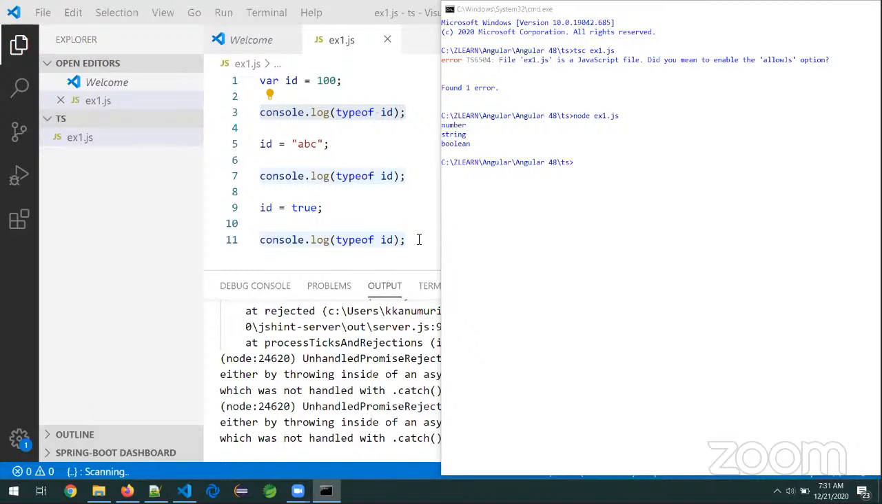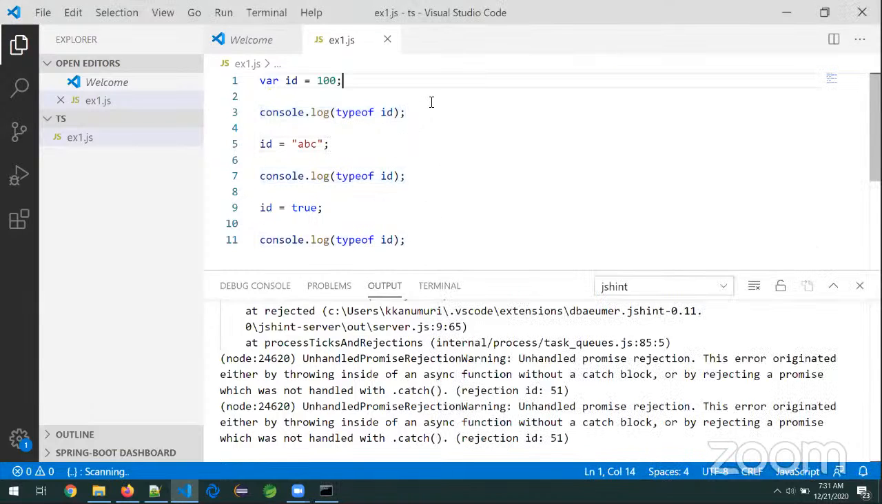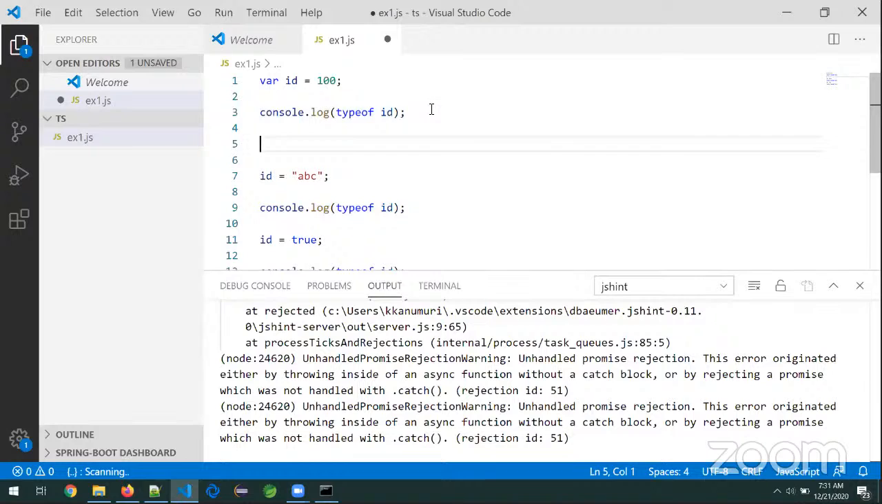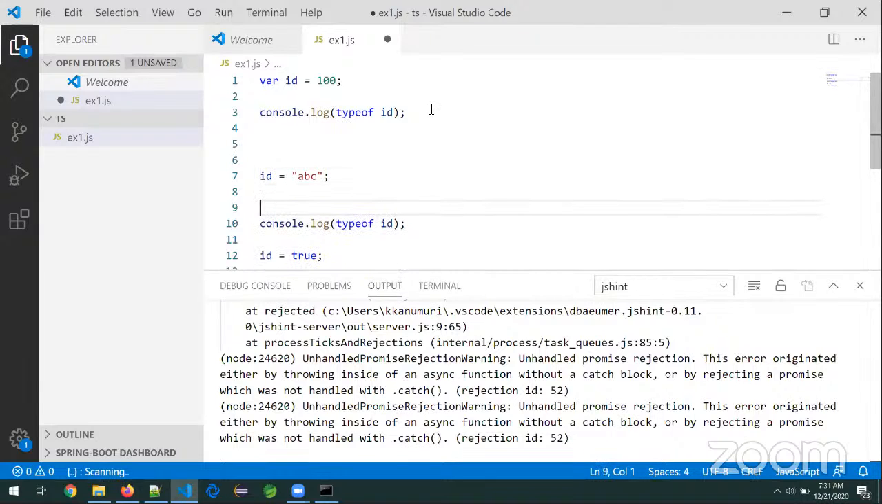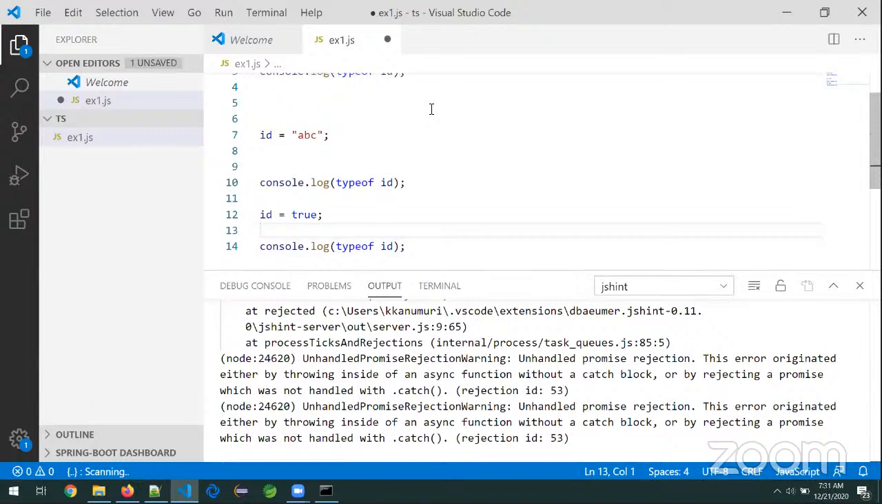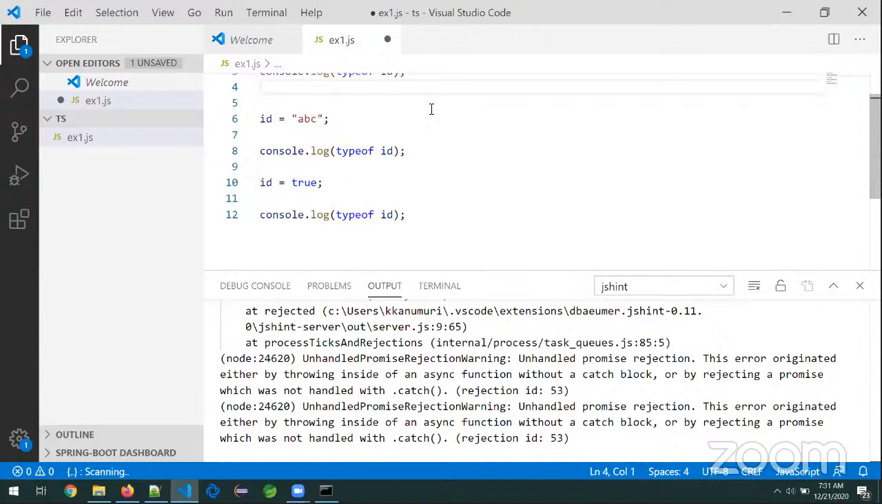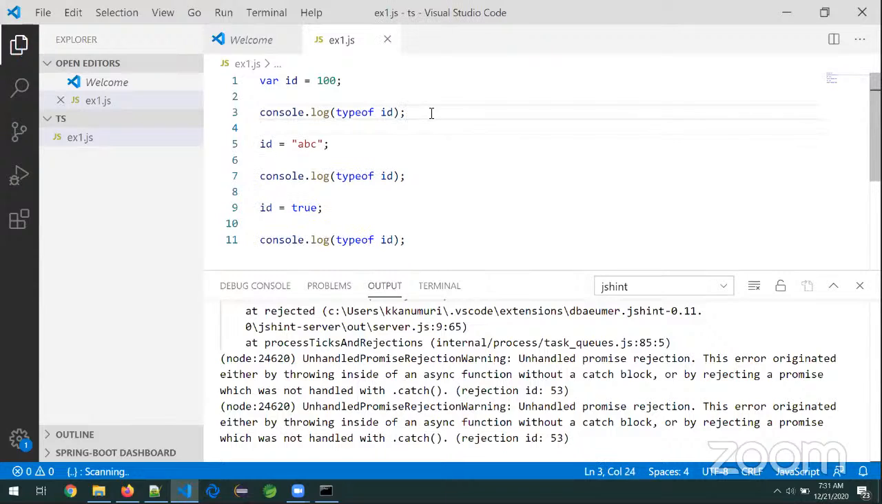Now tell me, at this point, what operations can I do? Math operations. And at this point, what operations can I do? String operations. At this point, what operations can I do? Boolean operations. That is why Angular people moved away from the JavaScript language to what language, sir? The TypeScript language.